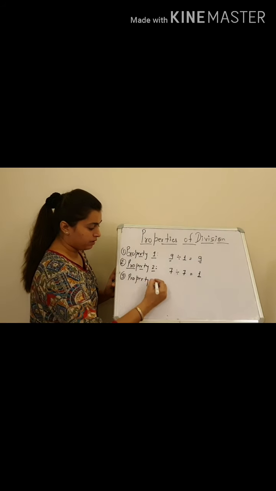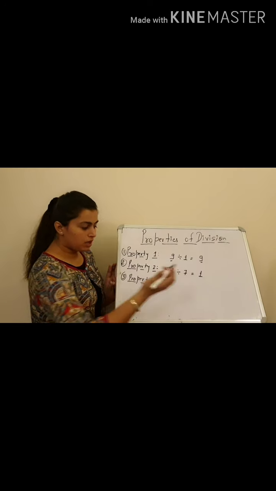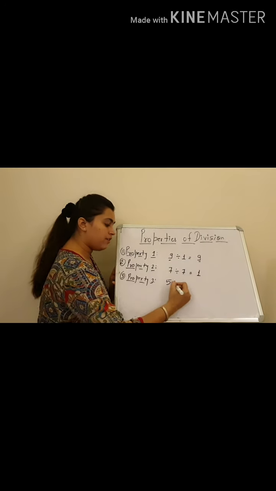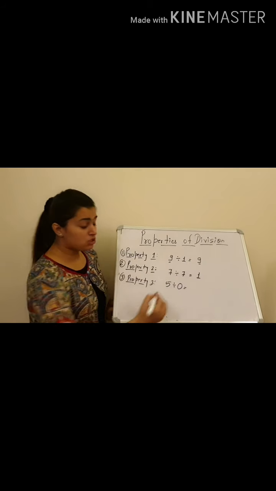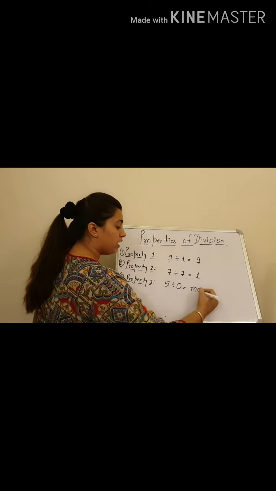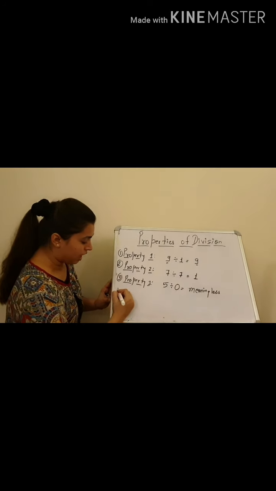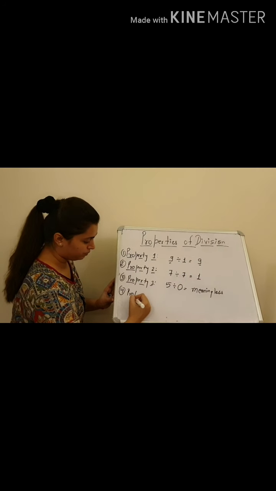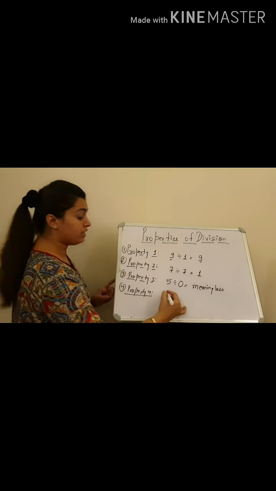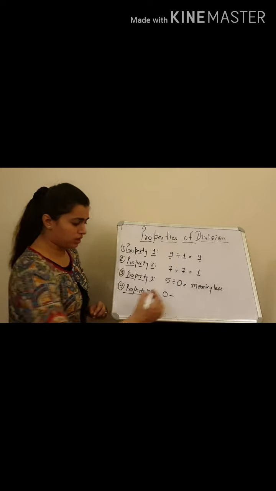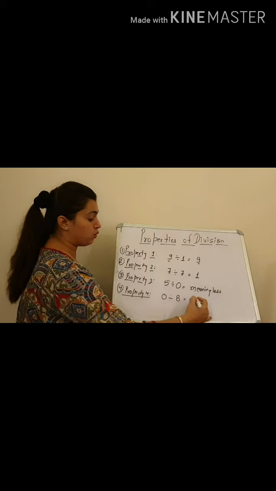Property 3, if any non-zero number, for example 5, is divided by 0, then it has no meaning, or you can say it is meaningless. And the last property, property 4, if 0 is divided by any non-zero number, then the quotient is 0.